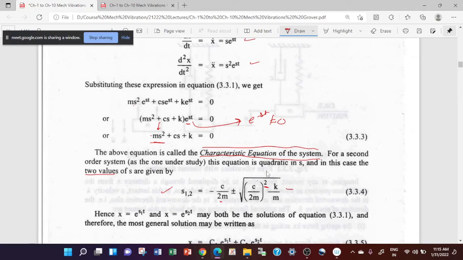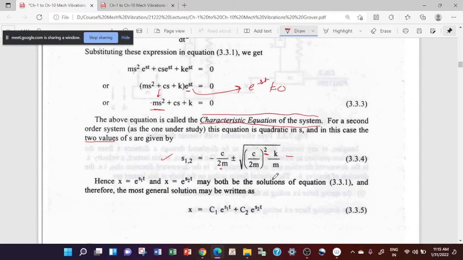So once you get the roots, you know that the general solution of this differential equation can be given by superimposition of these two solutions. It is given by C1 e^(s1 t) plus C2 e^(s2 t).